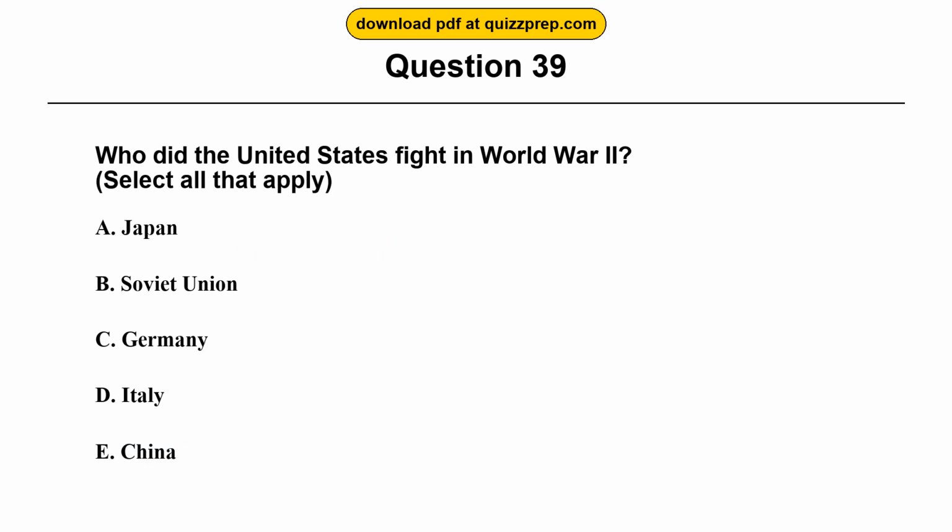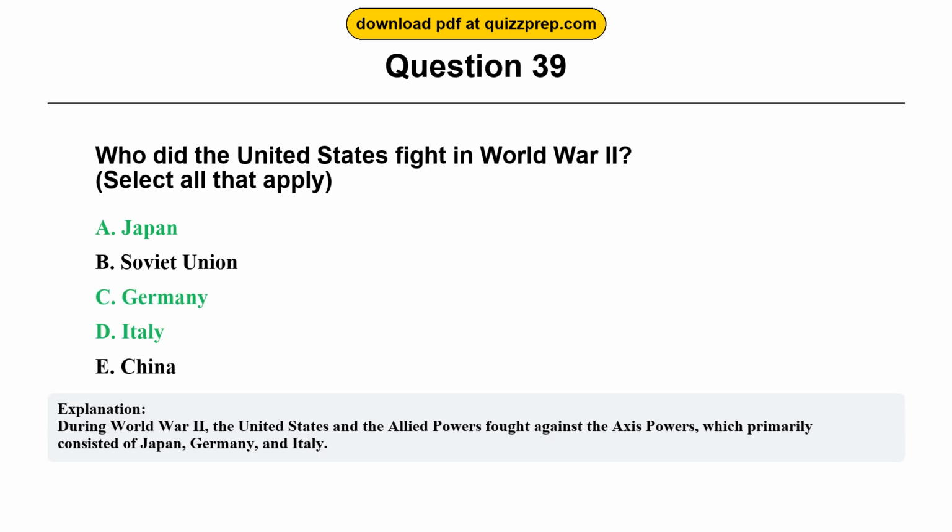Question 39. Who did the United States fight in World War II? Option A, Japan. Option B, Soviet Union. Option C, Germany. Option D, Italy. Option E, China. The correct answers are options A and C and D. Japan, Germany, Italy. During World War II, the United States and the Allied powers fought against the Axis powers, which primarily consisted of Japan, Germany, and Italy.